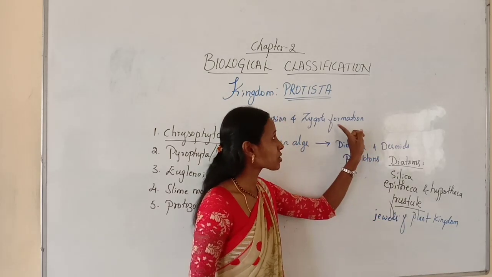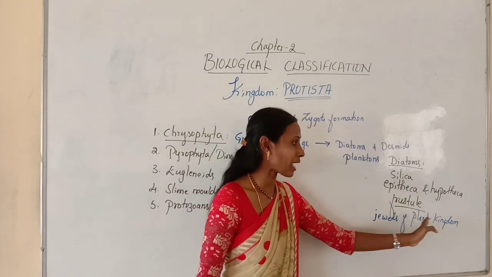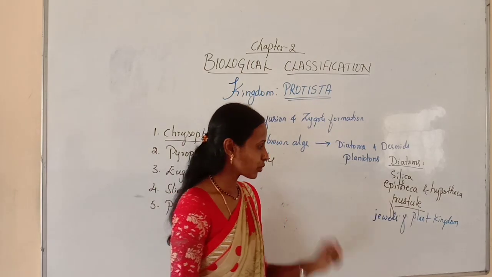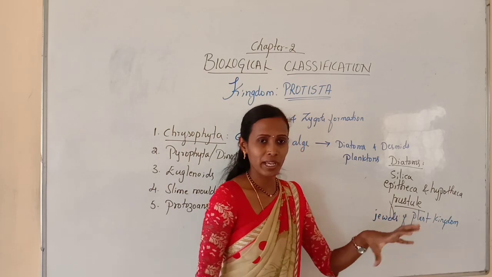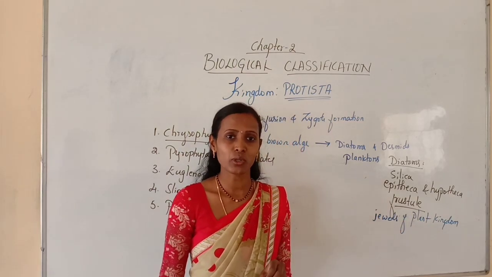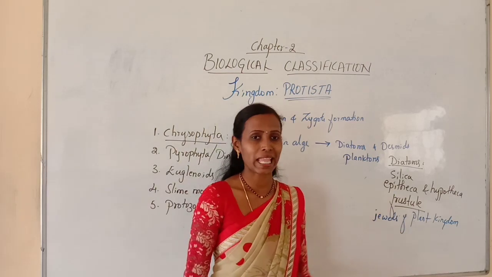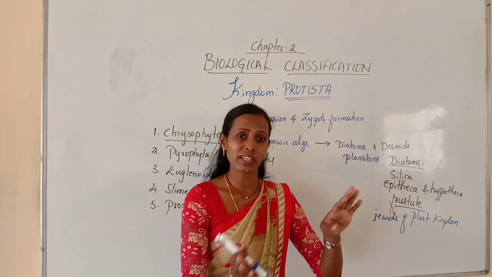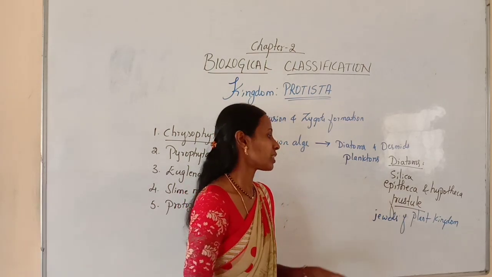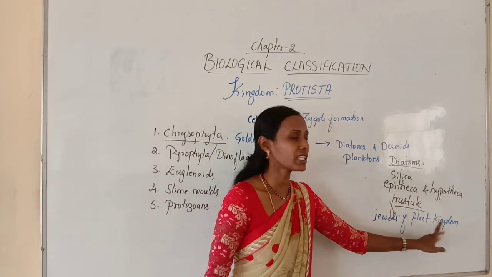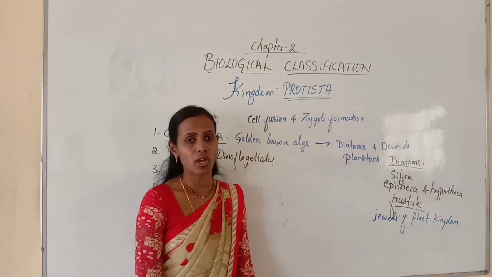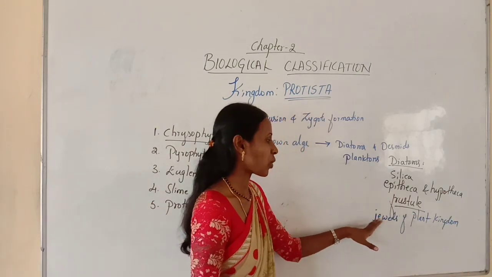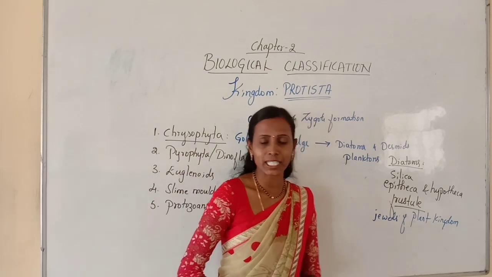But it is kingdom Protista. You may be thinking why they are jewels of the plant kingdom and not of kingdom Protista. Because of the presence of pigments as well as cellulose, they are considered jewels of the plant kingdom. Nothing to worry about that; initially, diatoms were placed under kingdom Plantae only. The silicified cell wall is called a frustule, which is highly sculptured, hence the name jewels of the plant kingdom.